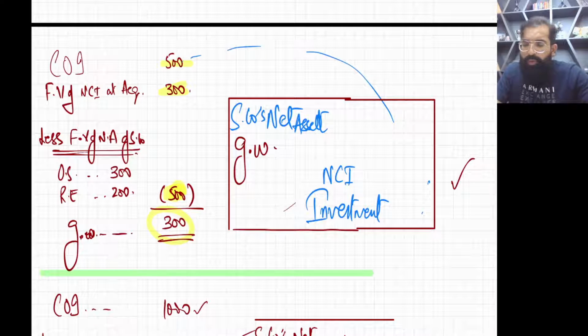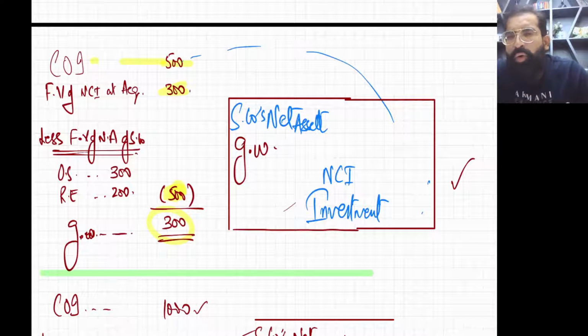Now, how to make the entry? Listen, first of all, this COI means investment, and you better know that at the acquisition date you always cancel the investment. So the investment will be credited by 500.